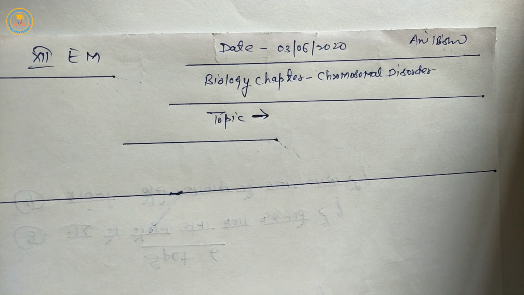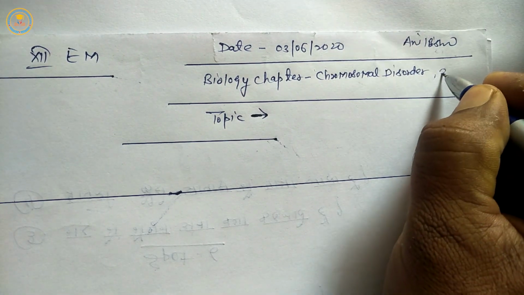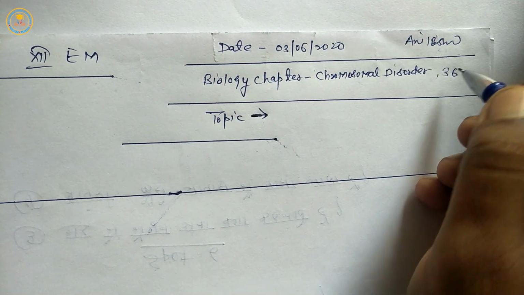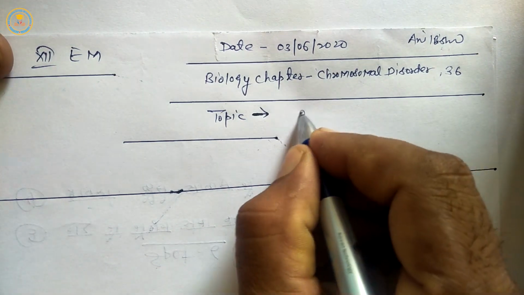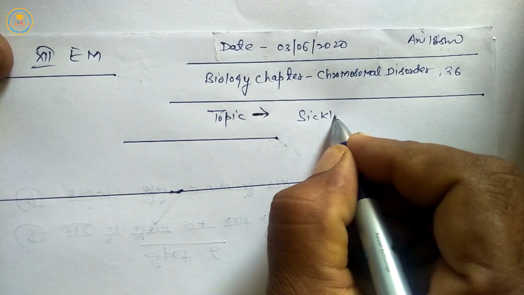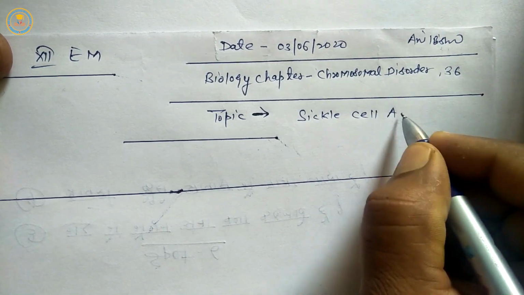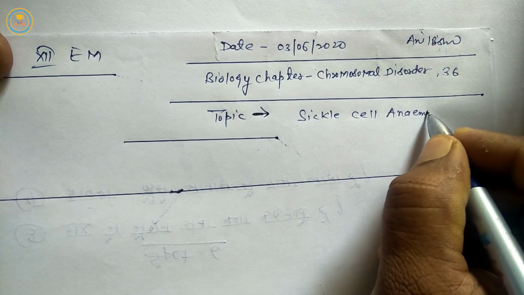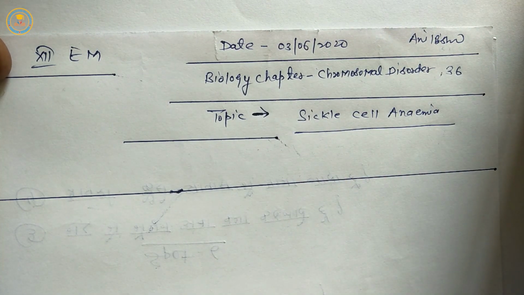Today we are starting again class 12th biology chapter 36, chromosomal disorder, and today's topic is sickle cell anemia. Once again, today's topic is sickle cell anemia.